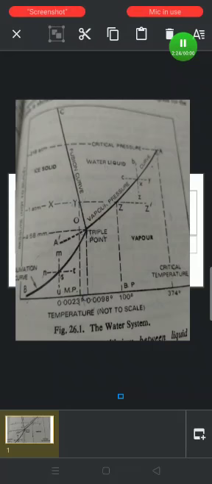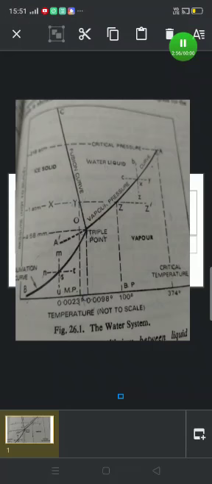to 100 degrees centigrade. Since along OA the two phases are liquid and vapor, and along OB the two phases are solid and vapor, at the point O where the two curves meet, three phases, namely solid, liquid, and vapor, will coexist. Such a point is known as the triple point. The temperature and pressure at the triple point of water are 0.0098 degrees centigrade and 458 millimeter respectively.